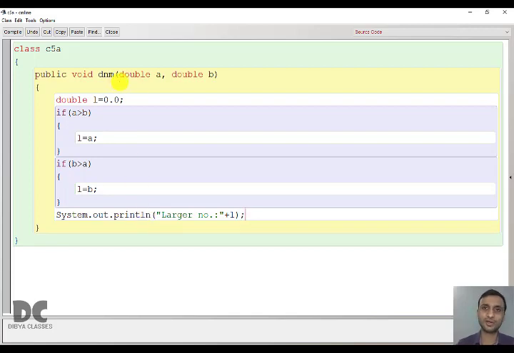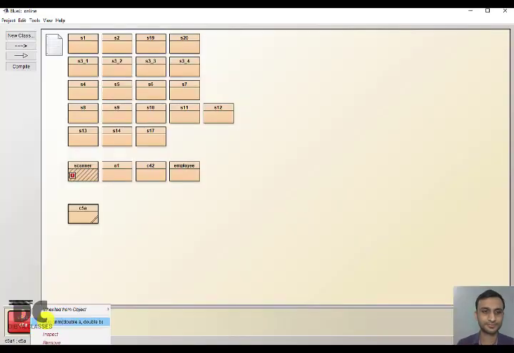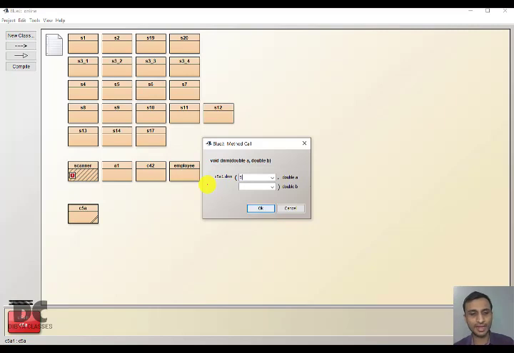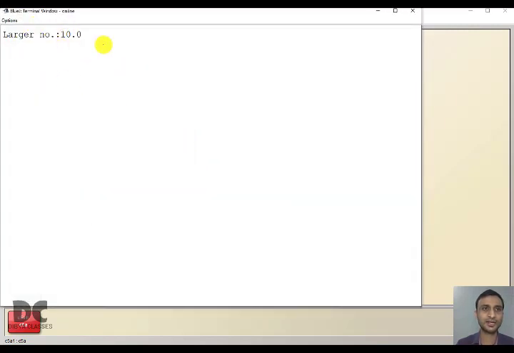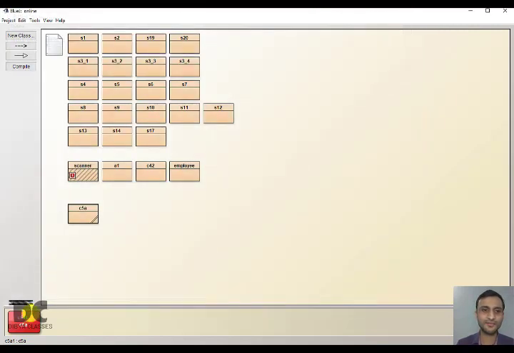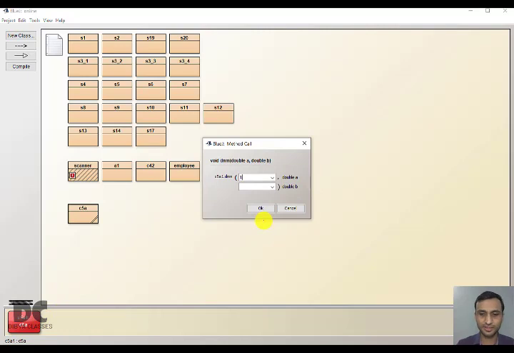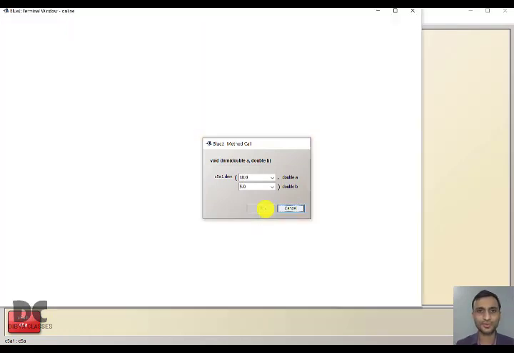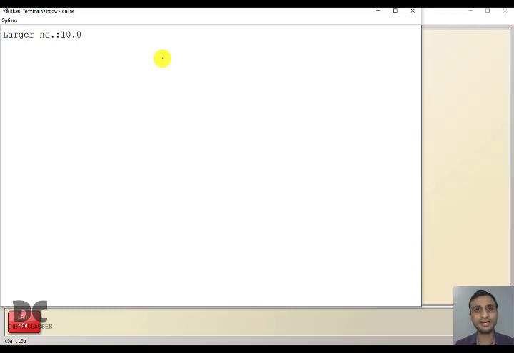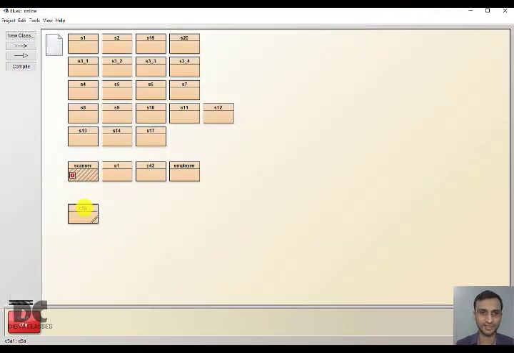Now let us run this program and check if our program is correct. For example, I input 5 and 10. So what should be the answer? It will be 10.0 because it is in double. See, the larger number is 10.0. Now I will just reverse it. Means in A I will give 10, in B I will type 5. See, then also I am getting 10.0 as the larger number.